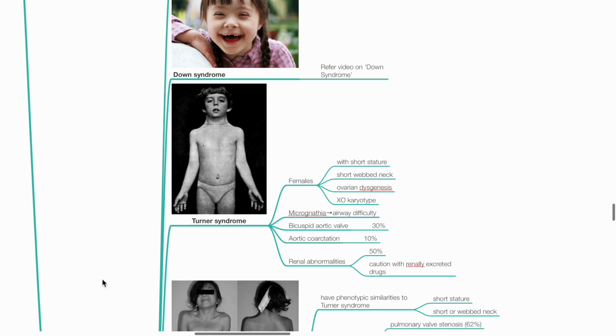Turner syndrome. These are females with short stature, short, webbed neck, ovarian dysgenesis, and XO karyotype. Micrognathia leads to airway management difficulties. Turner syndrome is associated with bicuspid aortic valve 30%, aortic coarctation 10%, renal abnormalities 50%, so take caution with renally excreted drugs.